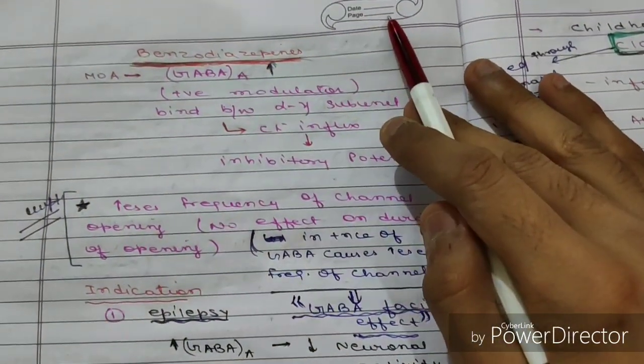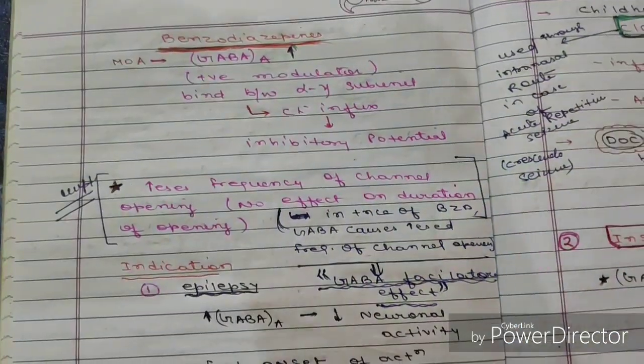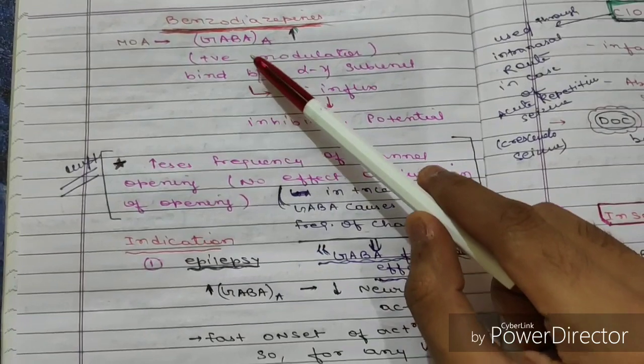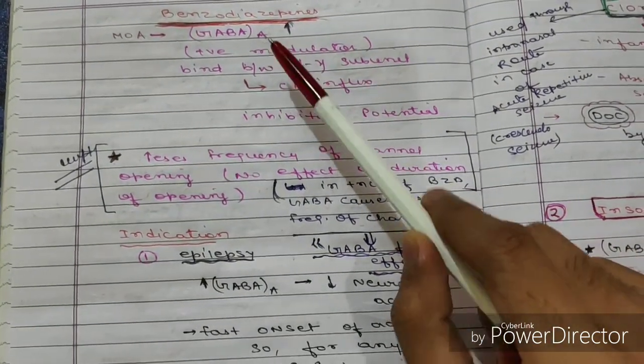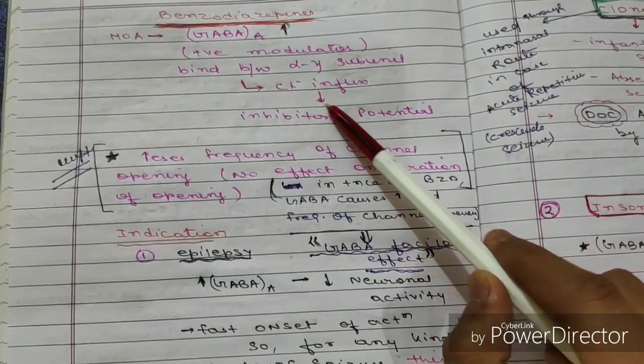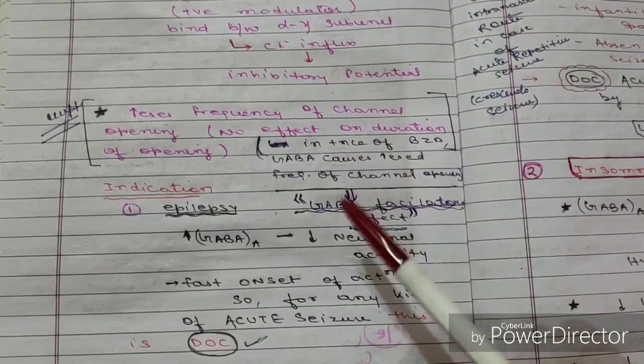So hello friends, in this particular video we are going to discuss benzodiazepines. So, mechanism of action: it acts as a positive modulator for GABA A receptors, and it binds between the alpha and gamma subunits. Binding of benzodiazepines here leads to increased chloride influx, and that will cause generation of an inhibitory potential.